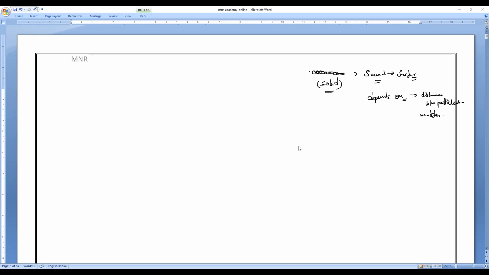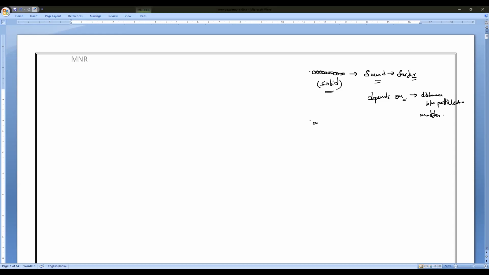So what is the speed of sound in air, everybody? Speed of sound in air at 0 degrees Celsius is 331 meter per second. At 25 degrees Celsius, what is that? 346 meters per second.